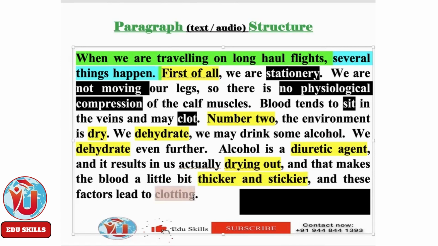Clotting. See how beautifully it is arranged. This is how they explain. The same thing is explained in the developing sentence. Number 2, the environment is dry, is the supporting sentence. Supporting which? Supporting the topic sentence. They said several things happen. So first of all, then number 2. Now, the same thing is explained.